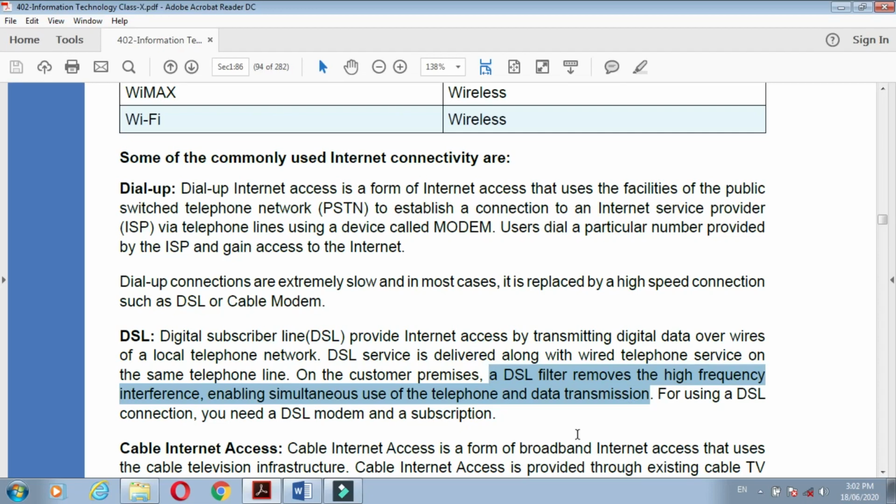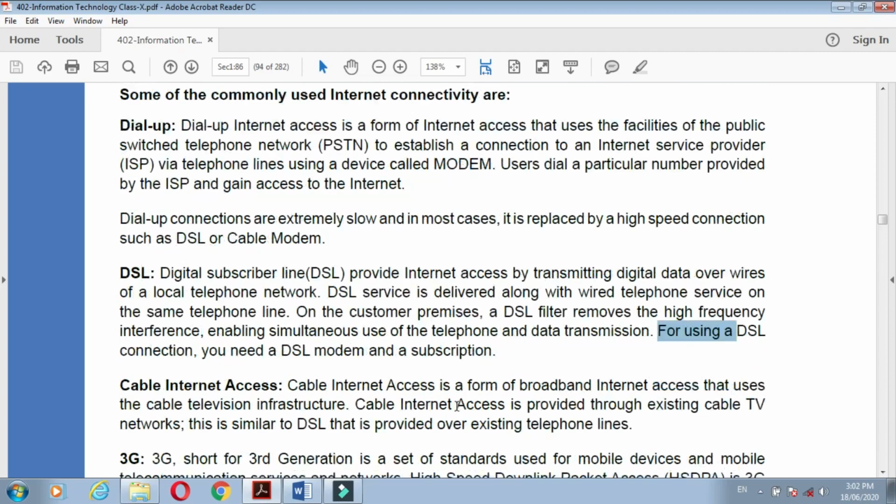For using a DSL connection, you need a DSL modem and a subscription. To use a DSL connection, what do you need? You need a DSL modem and a subscription. Subscription means the internet service provider, the service. This is about the DSL.